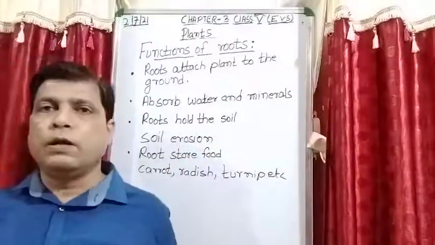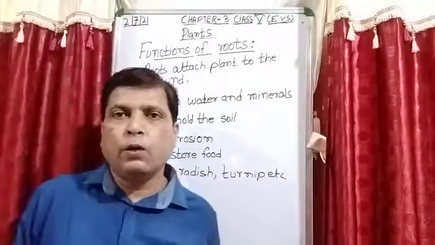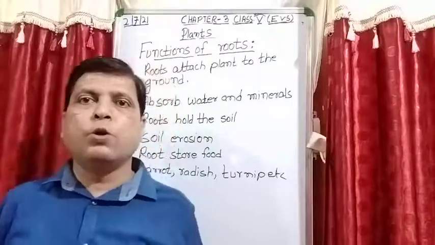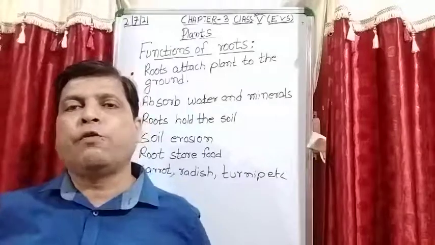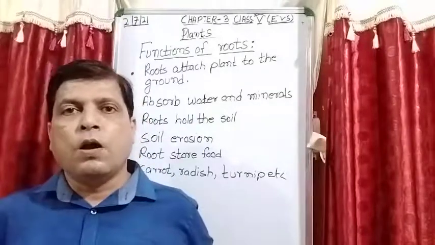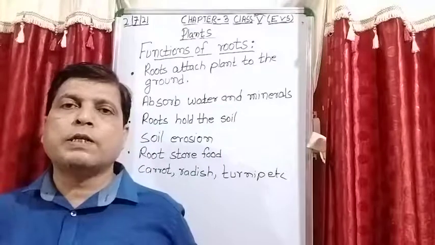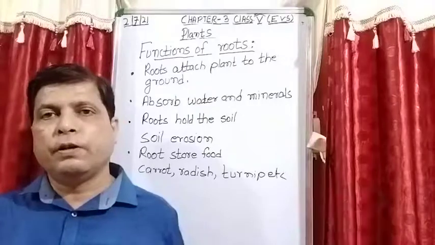Next, roots hold the soil. The roots of the plant hold the soil, and due to this, during heavy strong winds or heavy rainfall during the rainy season, the flood occurs, and the upper layer of the soil is washed away.